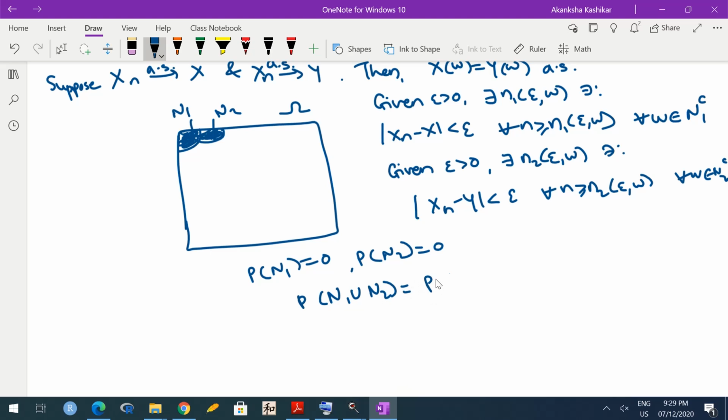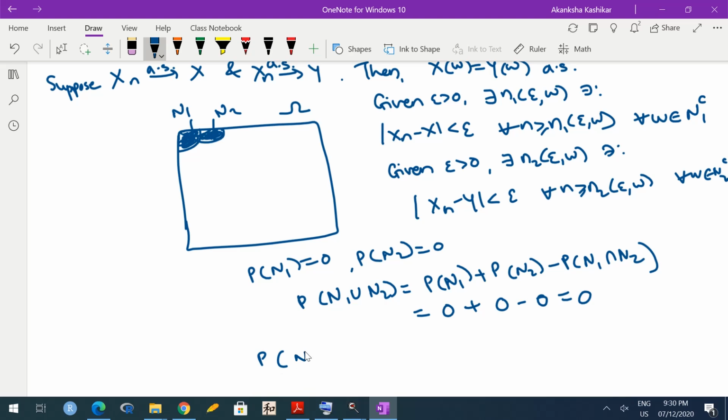So probability of N1 union N2 is probability of N1 plus probability of N2 minus probability of N1 intersection N2. Probability of N1 we know is 0, probability of N2 is 0, and N1 intersection N2 is a subset of N1 and of course a subset of N2. So it is smaller, hence its probability must also be 0. So probability of N1 union N2 whole complement, which is same as probability of N1 complement intersection N2 complement, would be 1.